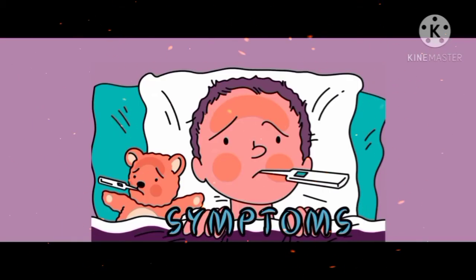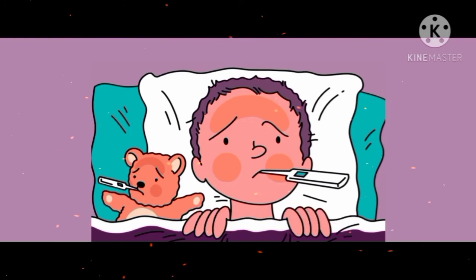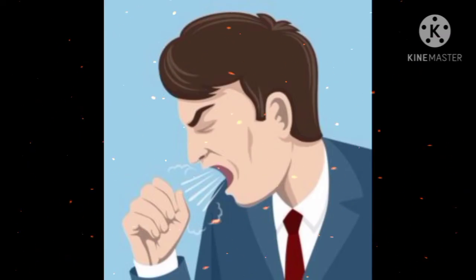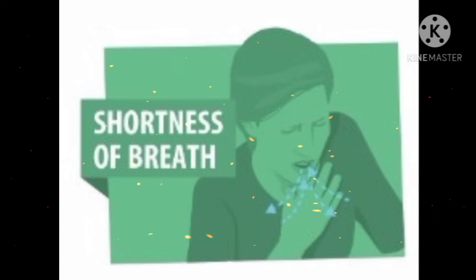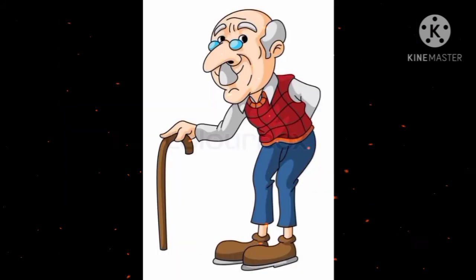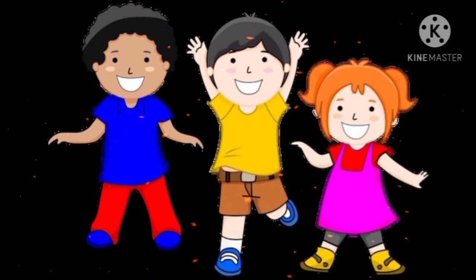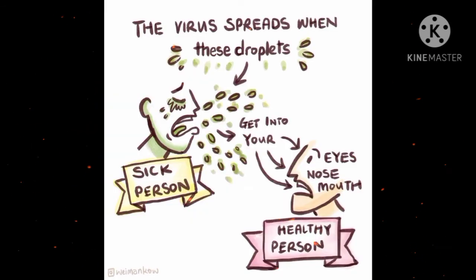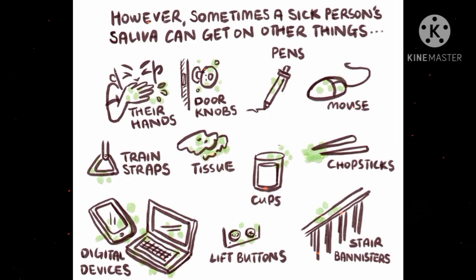Symptoms of COVID-19: number 1, fever; number 2, cough; and at last number 3, shortness of breath. These are the 3 symptoms of COVID-19. Children, old people and patients have the most risk factors of having severe illness due to COVID-19. These are 2 small charts which show how coronavirus spreads. It takes approximately 2 to 14 days, or minimum 5 days, for an infected person to show symptoms of coronavirus.